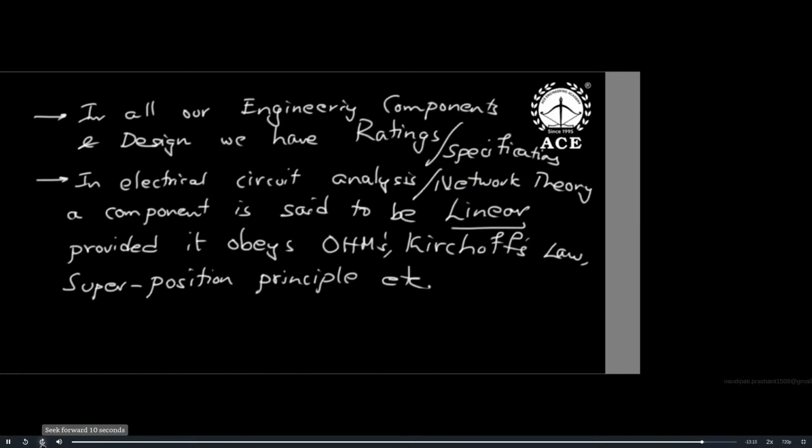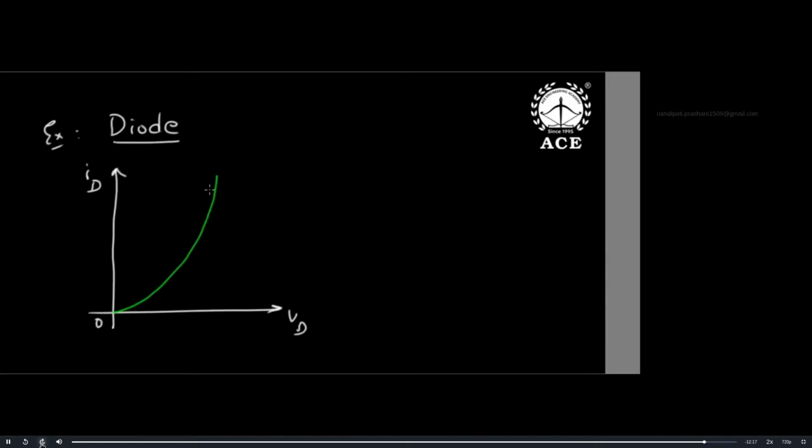So linearity is a very big requirement of circuit theory and of electrical engineers. As long as it is linear, we can do analysis; if it is non-linear, we cannot do anything. So the conclusion in electric circuit analysis and network theory: a component is said to be linear provided it obeys Ohm's law, Kirchhoff's law and the superposition principle. Now, an example: a diode is non-linear.